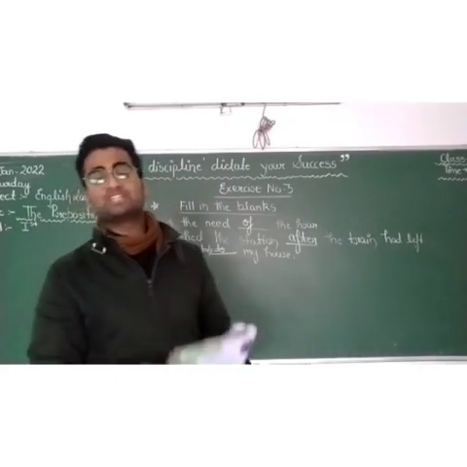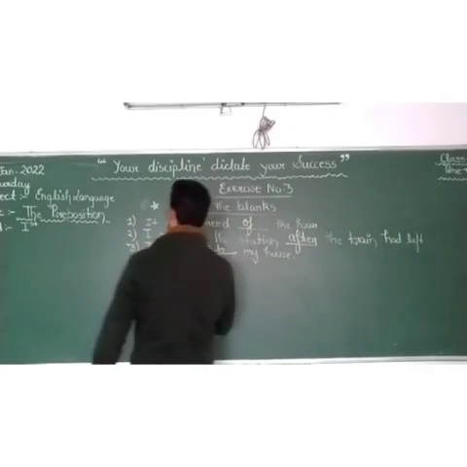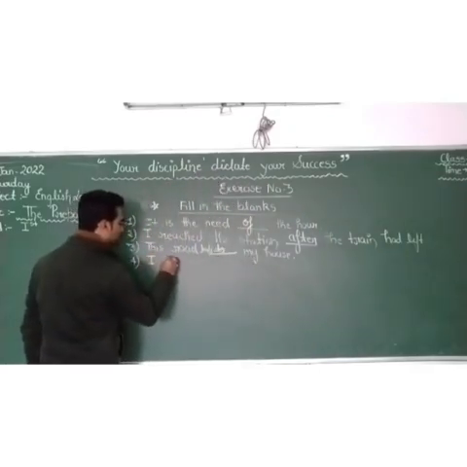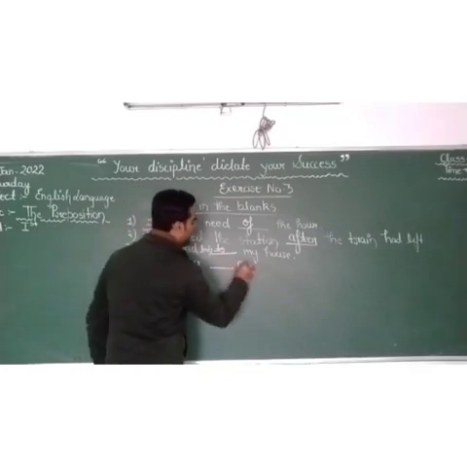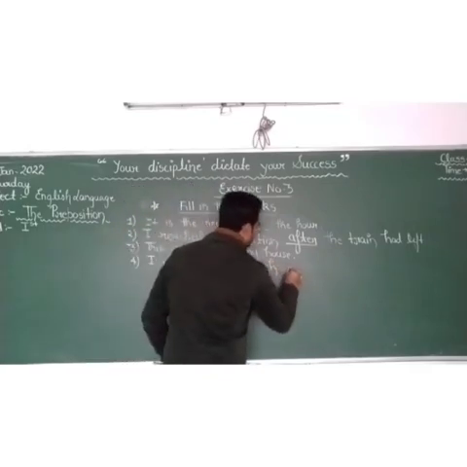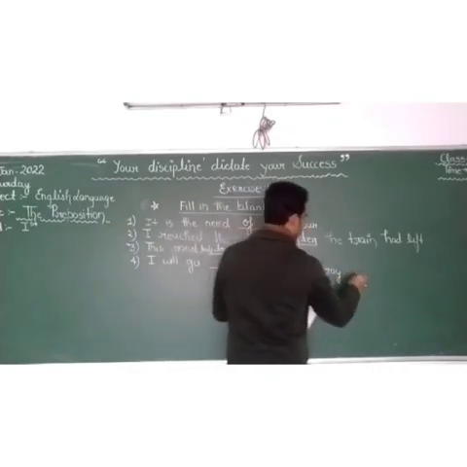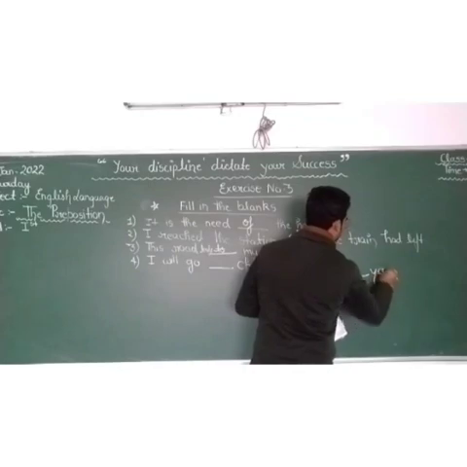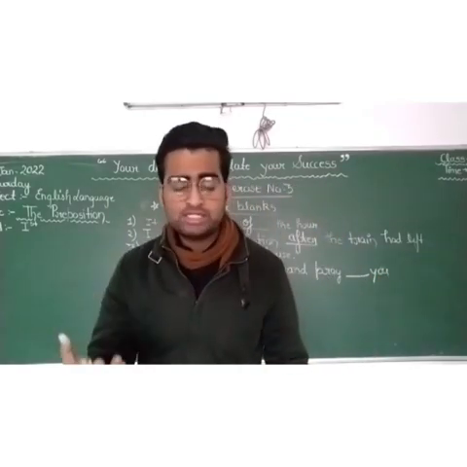Now the fourth one. Turn your page to page number 81. The fourth exercise. I will go dash church and pray. So students, why do we go to church?